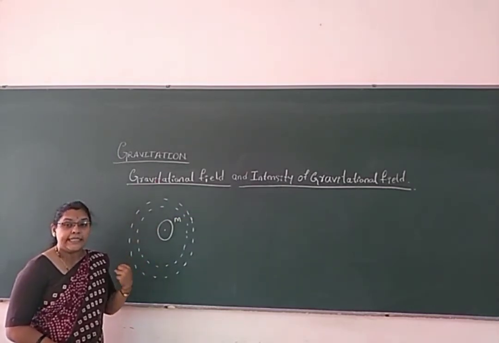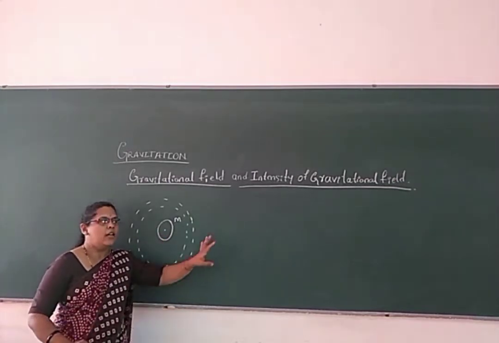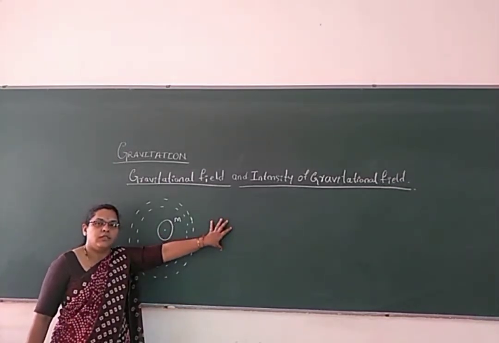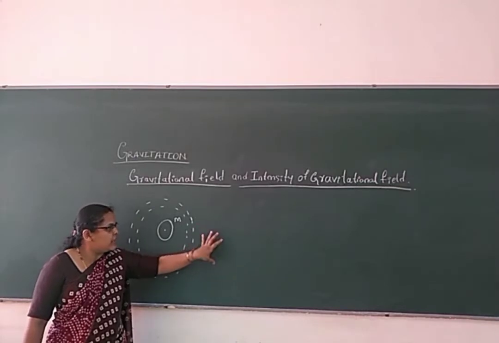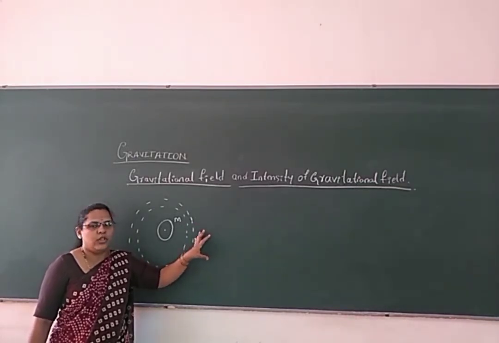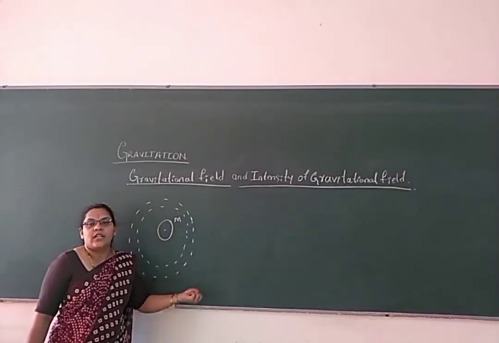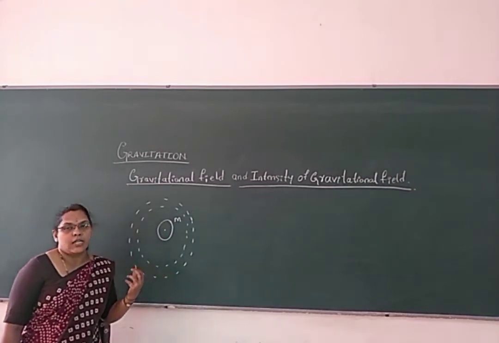That is the intensity of gravitational field. You may feel that the presence of the unit mass will affect the gravitational field. No, it is not affecting. It will be doing its duty, that is, developing the gravitational force of attraction.